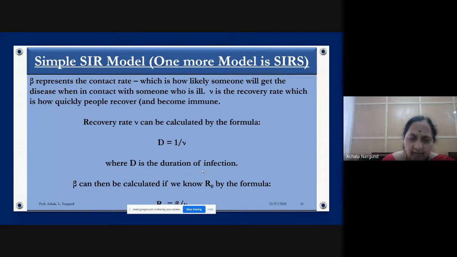So here nu is the recovery rate, which can be calculated by the formula D equals 1 by nu. D is the duration of infection. The duration of infection and the recovery rate are inversely proportional here. So beta can be calculated if we know R naught by the formula. Beta represents the contact rate. So R naught is equal to beta by gamma, we know it. So we use all these things and we calculate it.